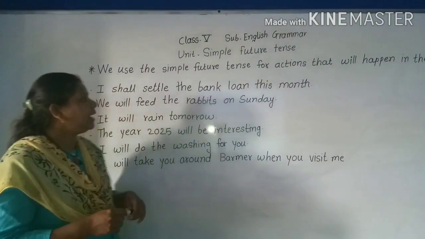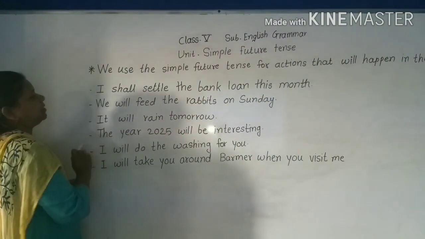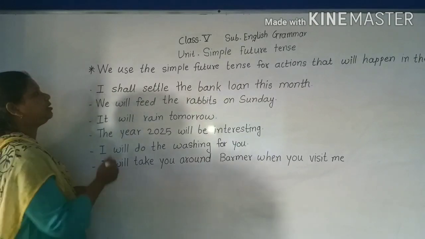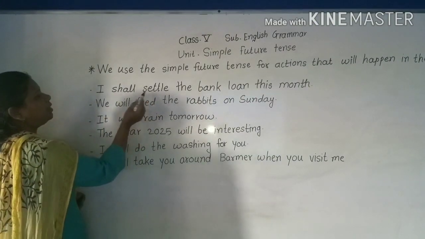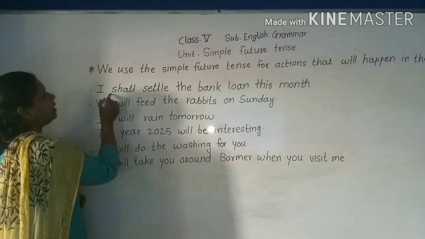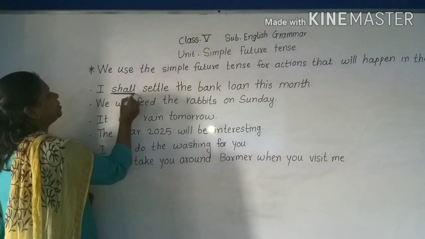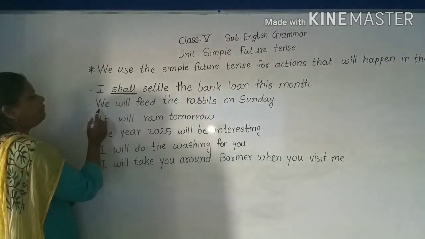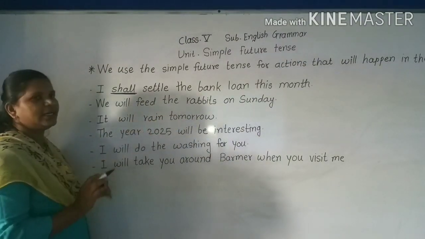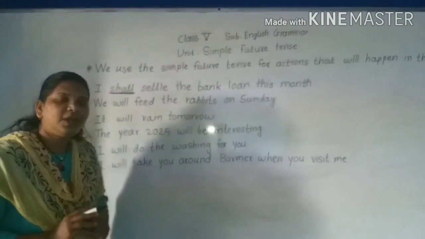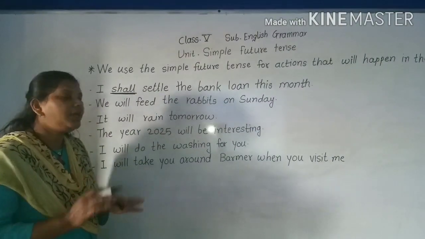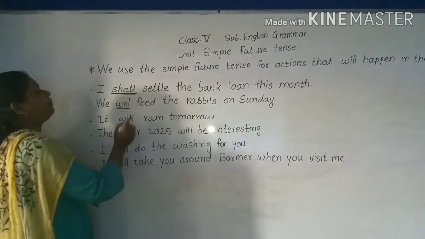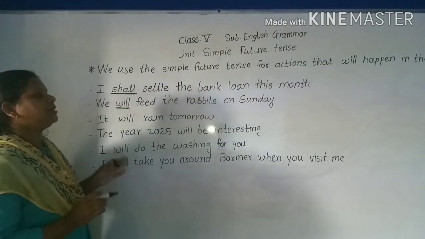The first example has been given here. I shall settle the bank loan this month. Now see here the verb settle, but before the verb I have used shall. Okay. Then, we will feed the rabbits on Sunday. On Sunday which action are we going to do? We are going to feed. So we will feed the rabbits on Sunday.